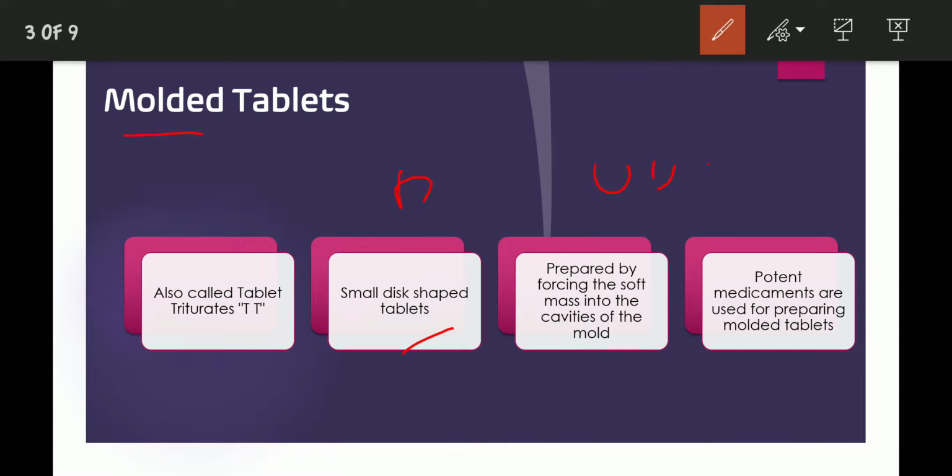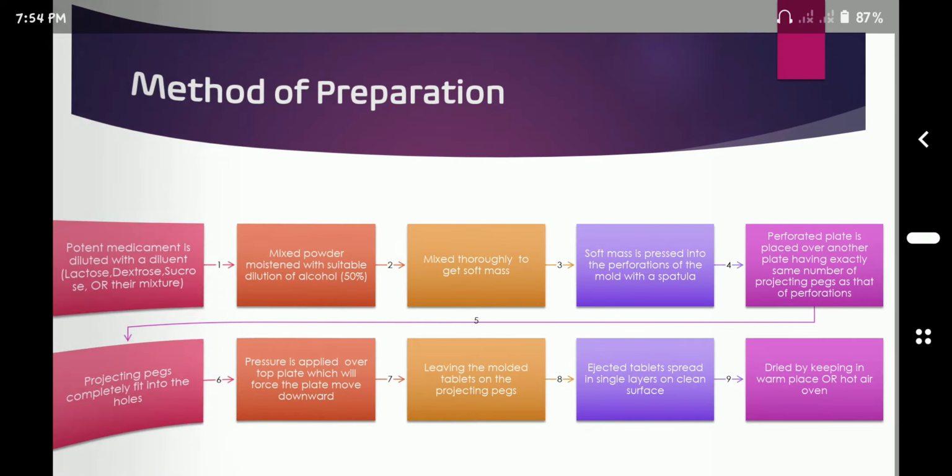Why? I told you that molded tablets contain a very fine form of powder, so potent medicaments, which need a very small quantity, can be used for making these tablets. So this is one of the advantages also.